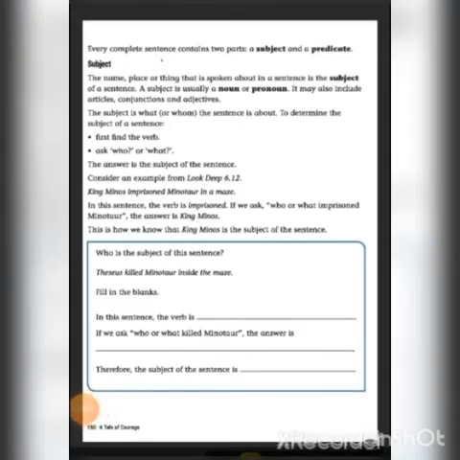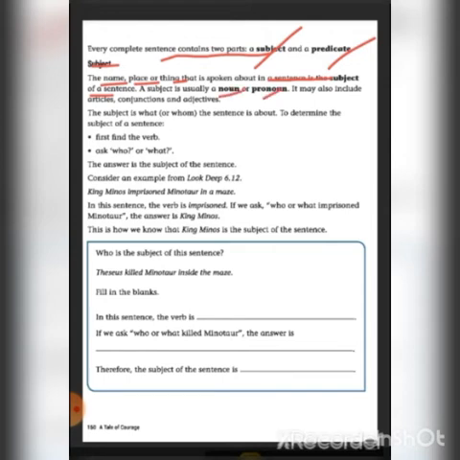Every complete sentence contains two parts. So every sentence contains two parts, that is a subject and a predicate. First we shall see the subject. The subject is nothing but the name, place or thing that is spoken about in a sentence. So the name, place or thing that is spoken about in a sentence is the subject of the sentence. A subject is usually a noun or pronoun.